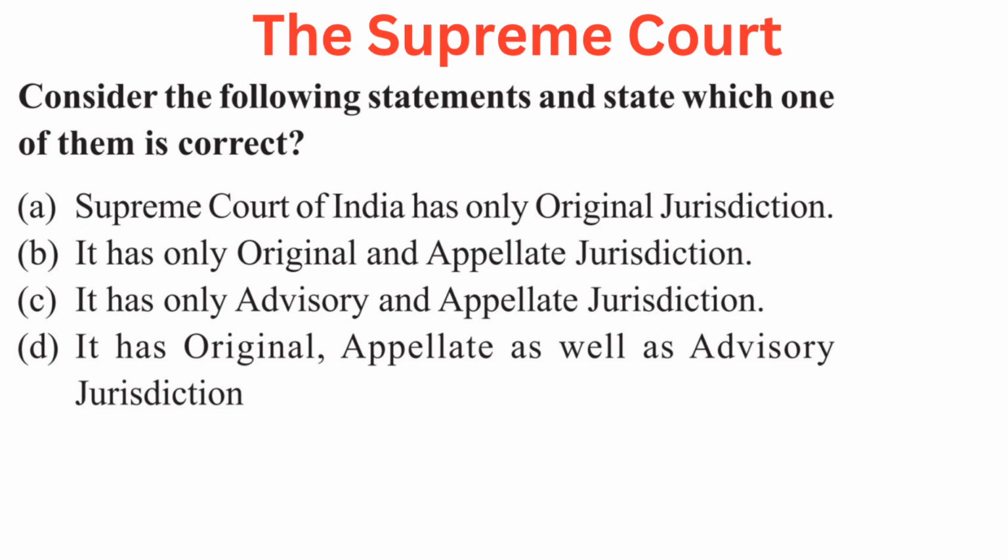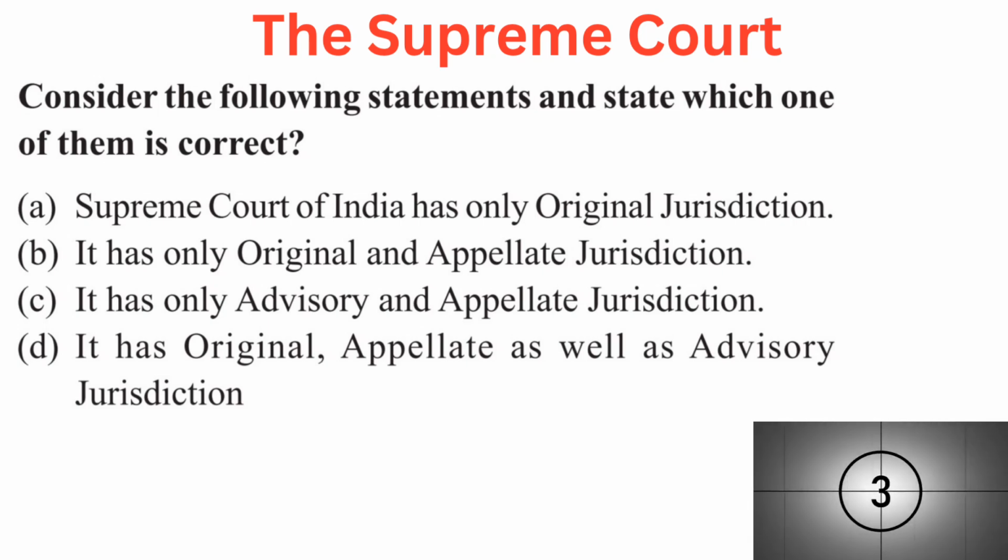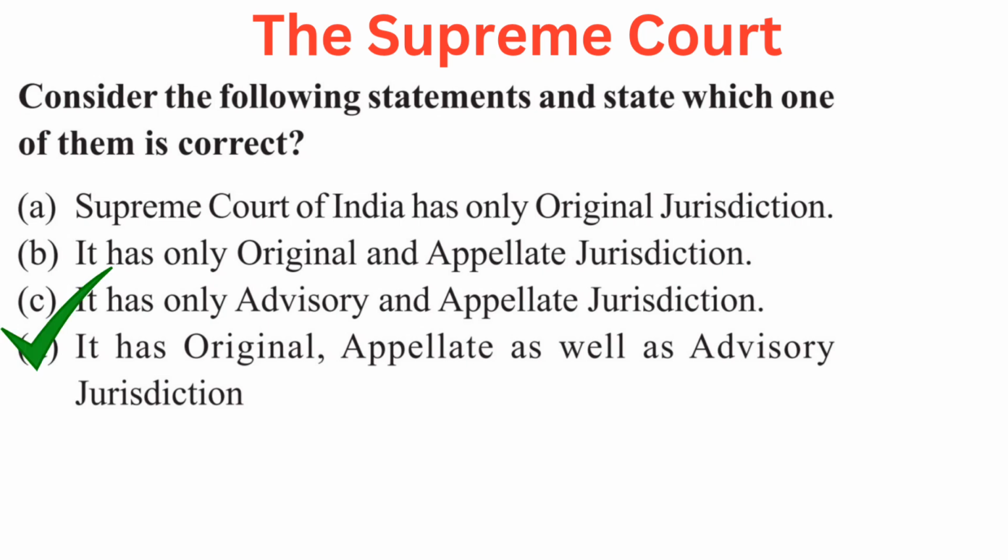Your question is: consider the following statements and state which one of them is correct. Your options are A. Supreme Court of India has only original jurisdiction. B. It has only original and appellate jurisdiction. C. It has only advisory and appellate jurisdiction. Or D. It has original, appellate as well as advisory jurisdiction. Right answer is D. It has original, appellate as well as advisory jurisdiction.